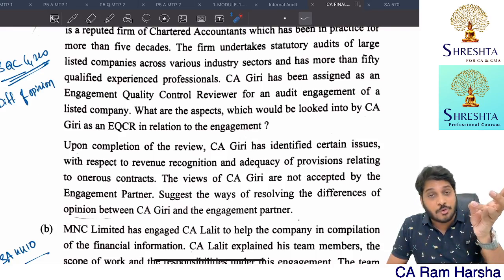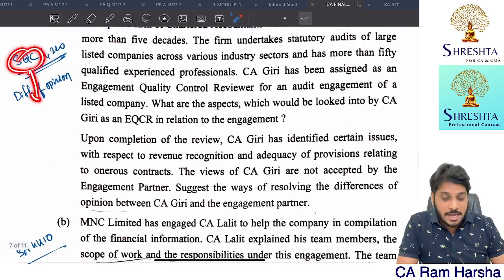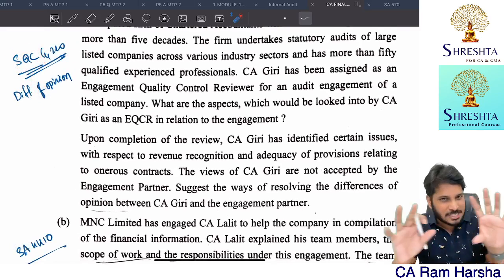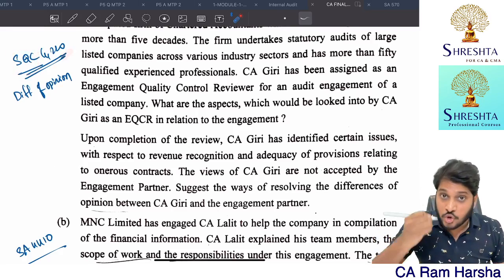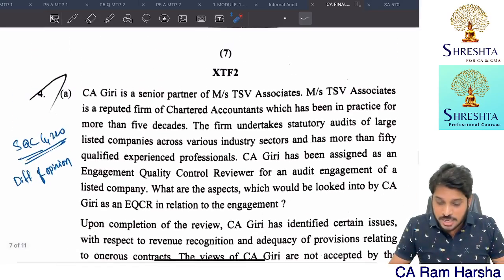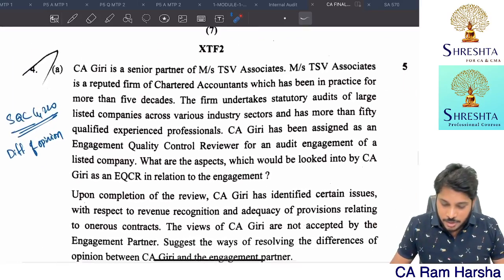How can this difference of opinion be resolved? In SQC, an in-depth answer is given. In SA 220, they have given just a paragraph, but the SQC answer is what they're expecting. But you need to quote SA 220 also, because they're asking about audit-related matters.